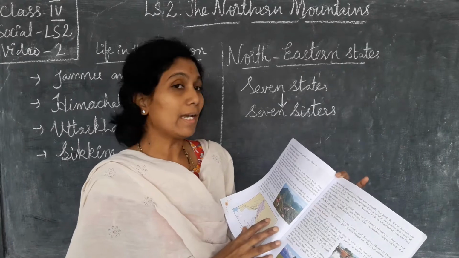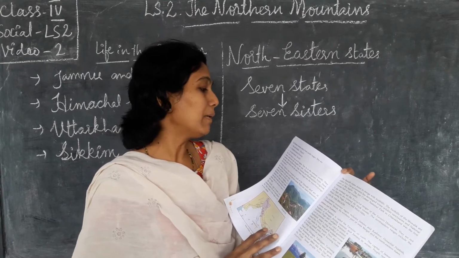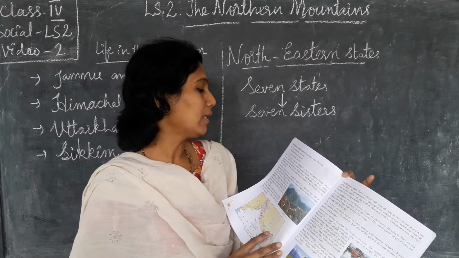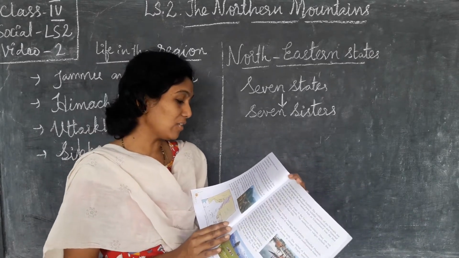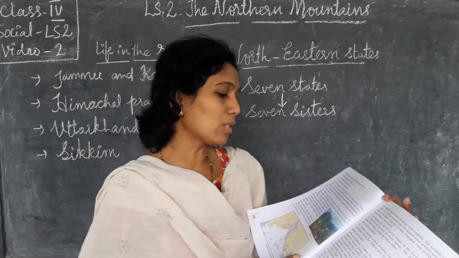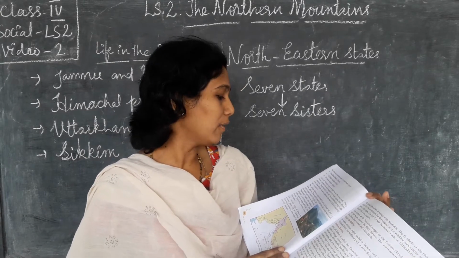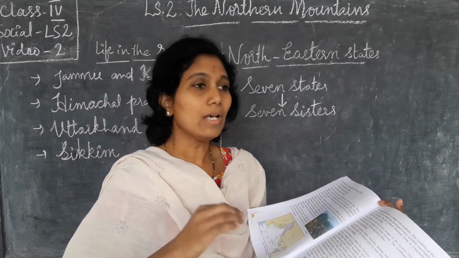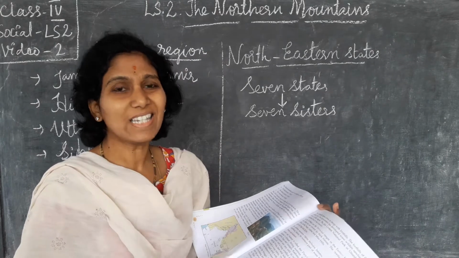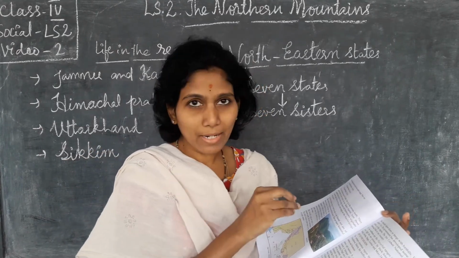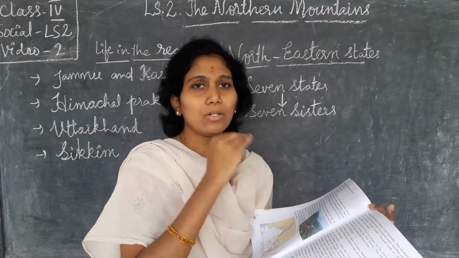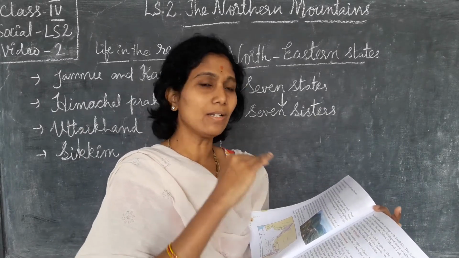The Great Himalayas we learned. Middle Himalayas are there and Lesser Himalayas are there. Now we are at the Middle Himalayas ranges. They lie towards the south of Himadri and are of a lesser altitude. Altitude means height above the sea level. When you compare to the Great Himalayas, these are a little bit less in height.